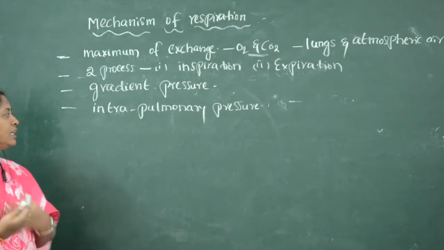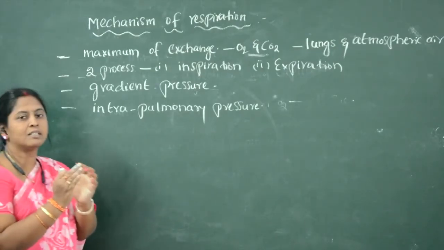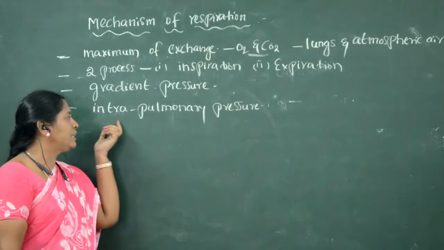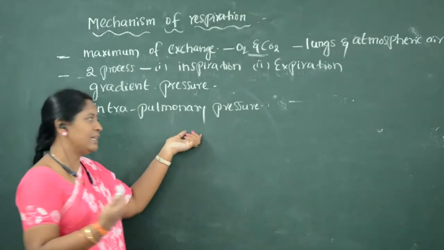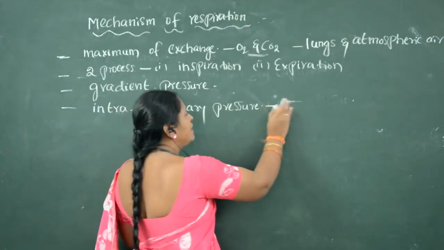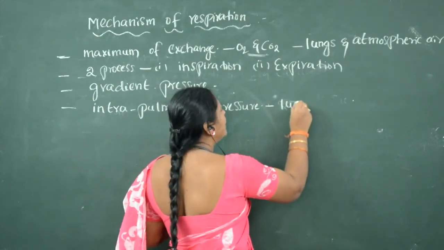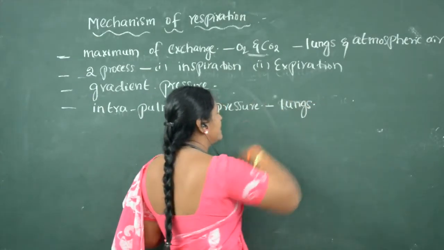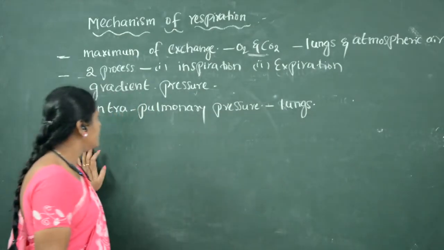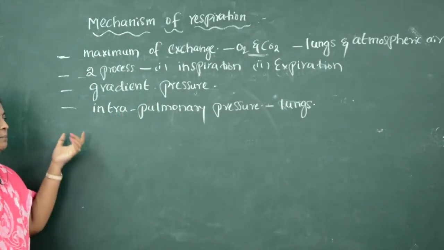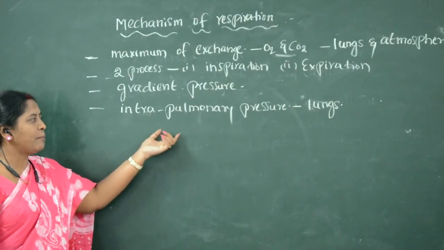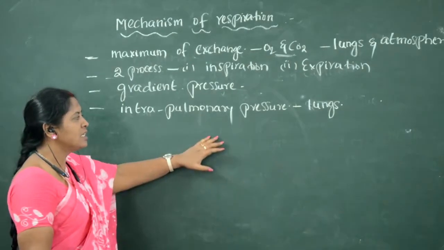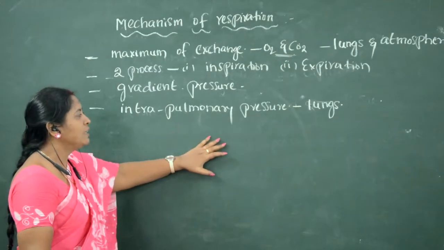So how is this intrapulmonary pressure exerted inside the lungs? It is the pressure which is exerted by the lungs. How is it created?